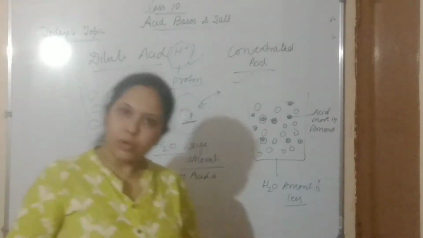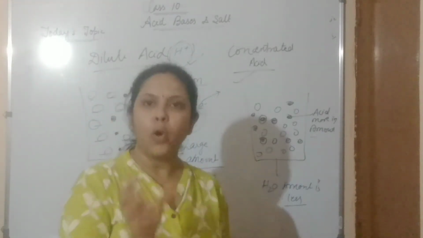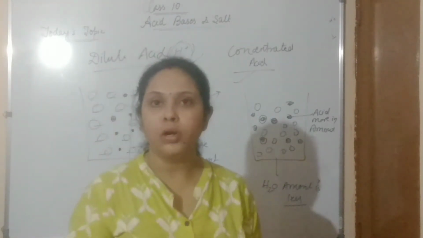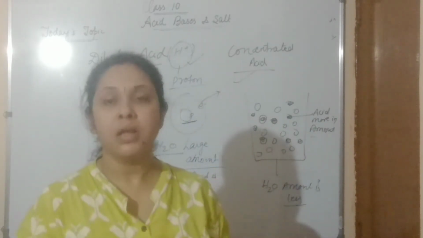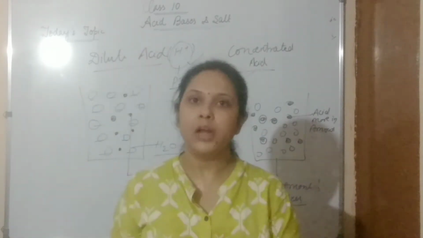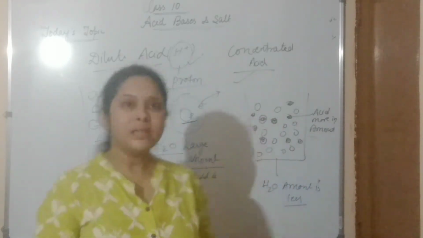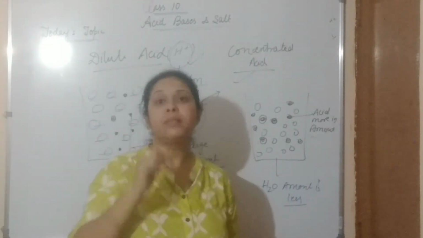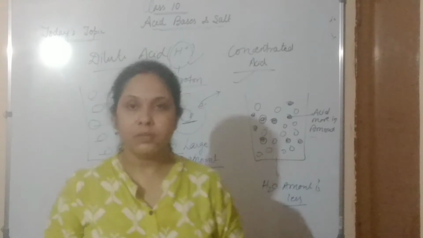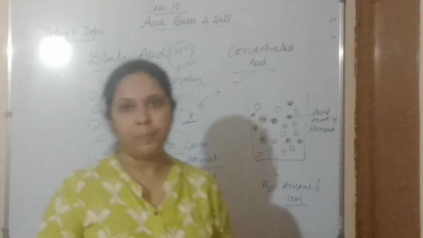So they are both acid, but according to the amount of water molecules, their concentration tells us whether it is dilute or concentrated. Basically these concentrated acids are very dangerous. We should handle them very carefully.